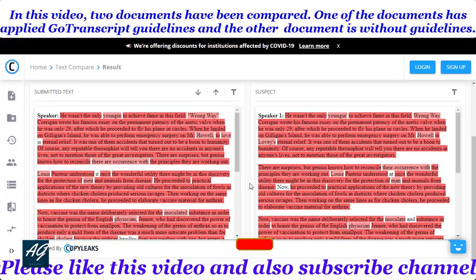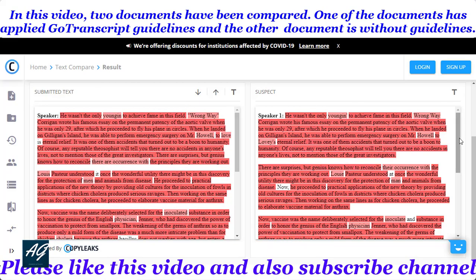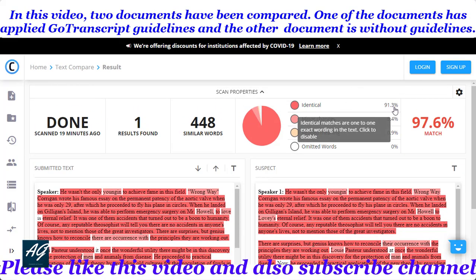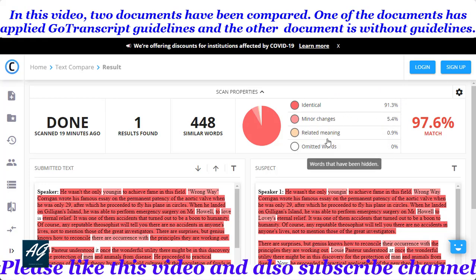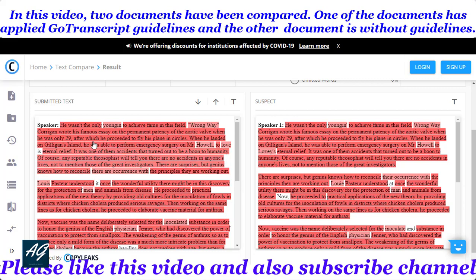So I compare the two documents using the online website copyleaks.com. So you identify the mistakes and you see there is an identical 91.3% match, then minor change 5.4% and related meaning 0.9%. So you see the difference. This text is with applying all transcription guideline rules. This text is without applying all transcription guideline rules.